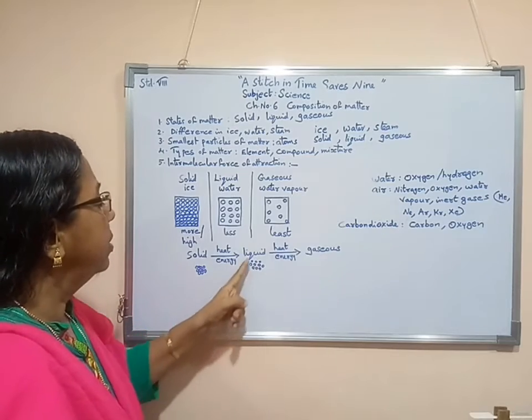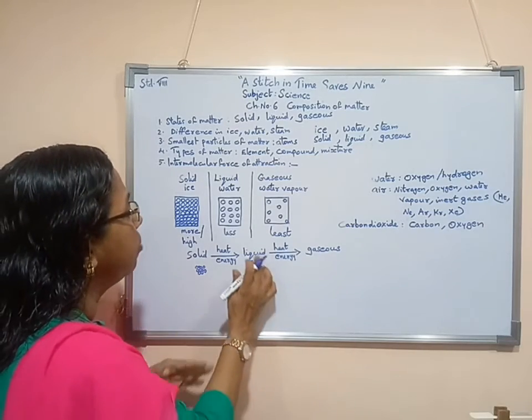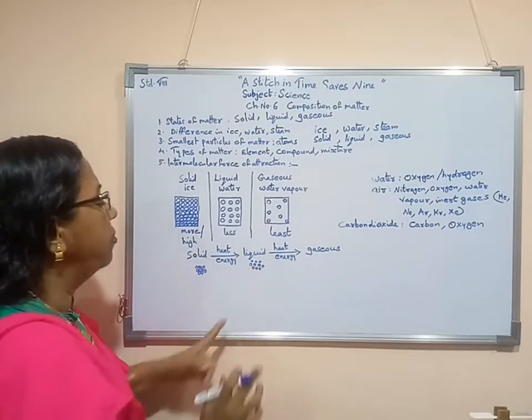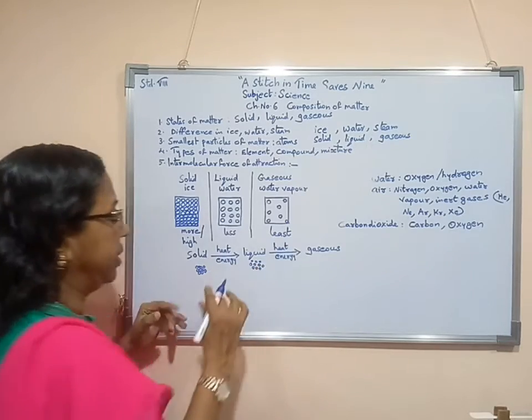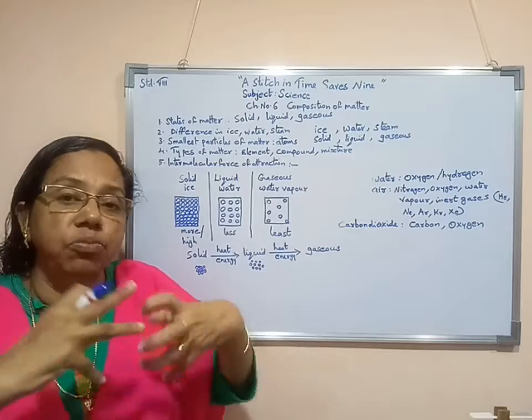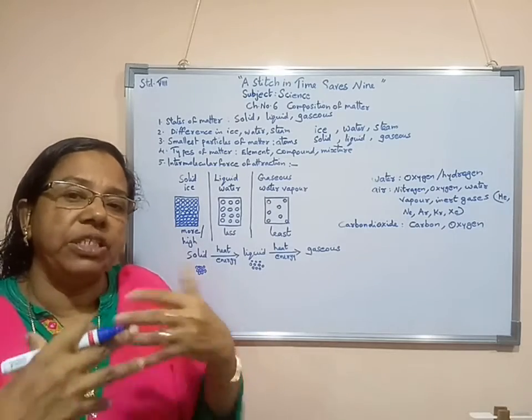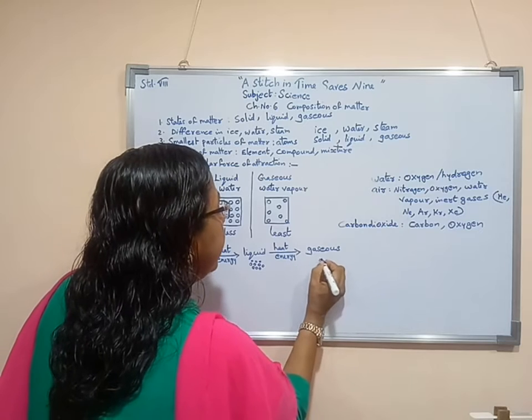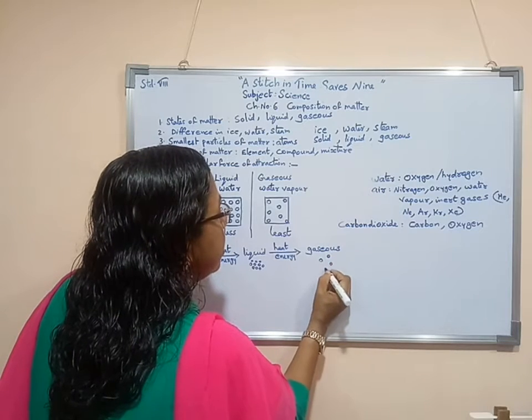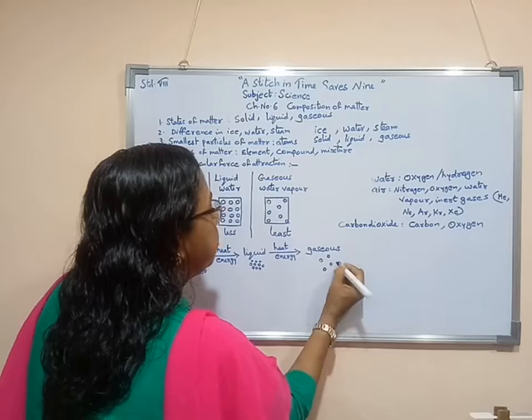The intermolecular distance is a little greater. Again, when we supply heat to it, these particles move from one place to another. As a result, you can find that the particles are far from each other.